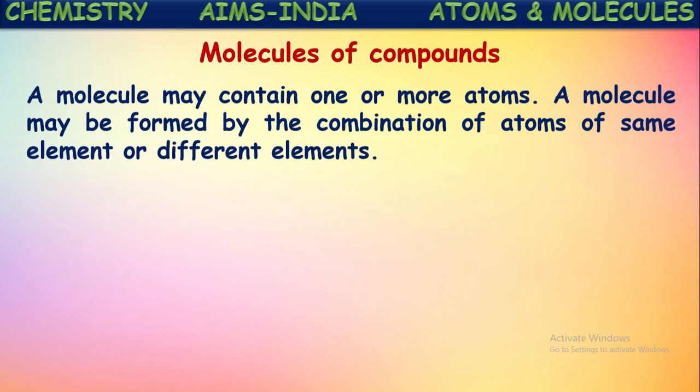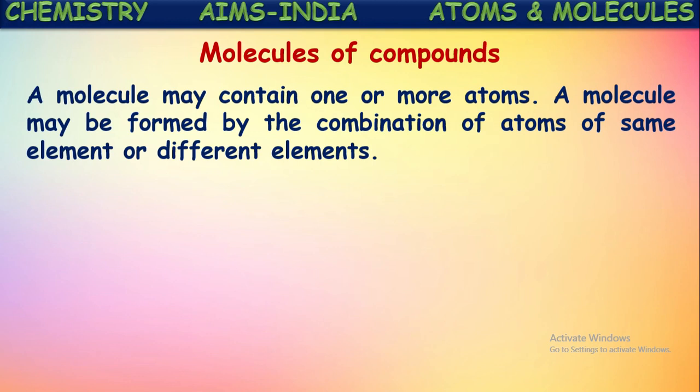Molecules of compounds. A molecule may contain one or more atoms. A molecule may be formed by the combination of atoms of the same element or different elements, isn't it? So what a molecule means is a group of atoms. A molecule is formed by the combination of two or more atoms. So the molecule may contain atoms of the same kind or atoms of different kinds also. That means atoms of the same element may form a molecule, and even atoms of different elements may combine and form molecules.